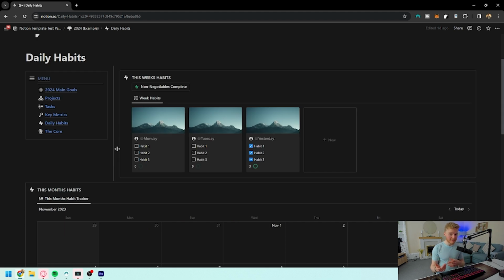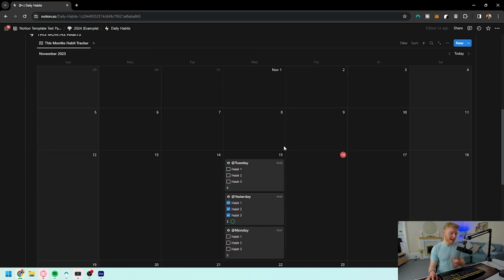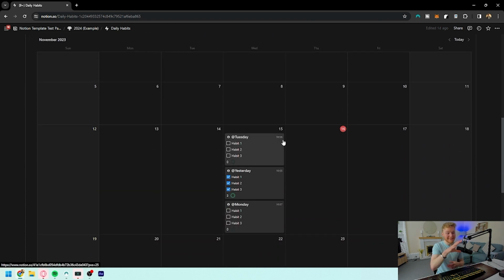I'm going to show you how you can change these habits to what you want, but this is just an area to see this week's habits, how you've been getting on, if you've completed them all, and also a more calendar view. The only reason that they show in the same area is because they use the created time formula. So because we're going to duplicate it every single day, they're going to show up in each day. But because I created them all on the same day, they all show up on the same day.